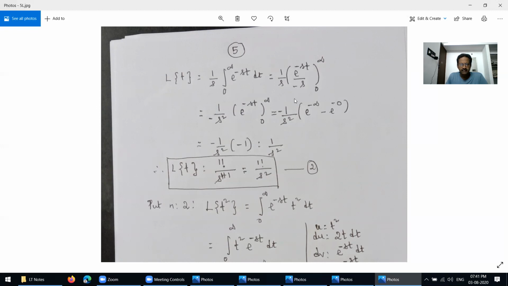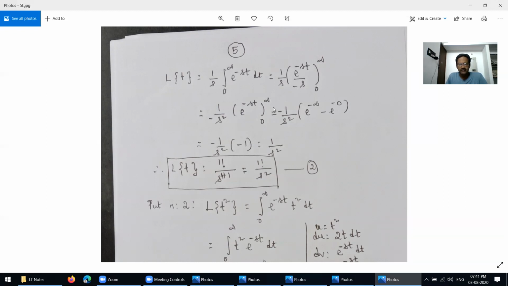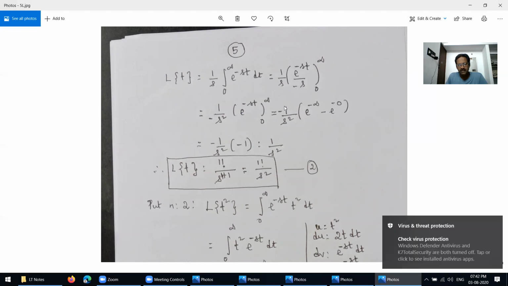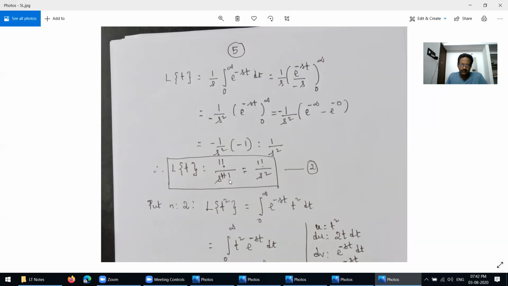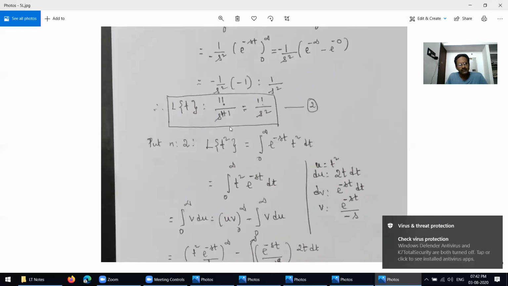Taking this minus s outside, we get 1 over minus s squared, e power minus st over the limits 0 to infinity, which as you already know gives negative 1. So minus 1 over s squared into minus 1, and you are getting 1 over s squared. So finally Laplace transform of t equals 1 factorial over s power 1 plus 1, that is 1 factorial divided by s squared.